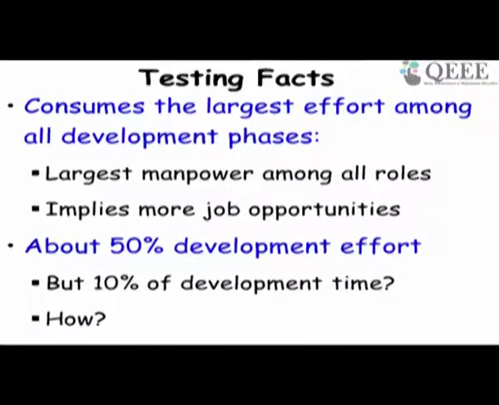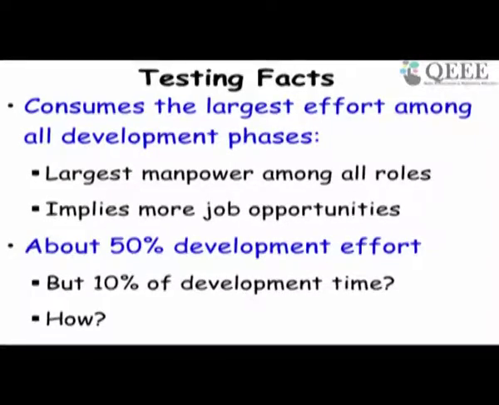But just observe here that in testing, companies typically spend about 50% of the development effort, and then at the end of the development cycle, they can afford only 10% of the development time. So how is it possible that in 10% of the development time, they are able to spend 50% of the effort? Okay, the answer is that, as we already said, the number of testers is much more.